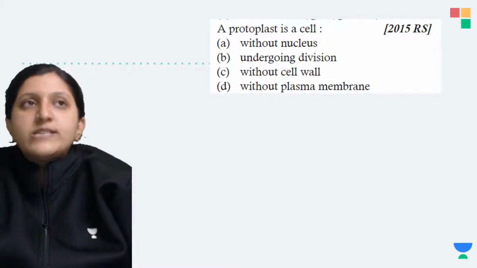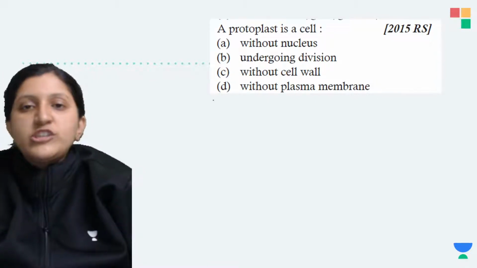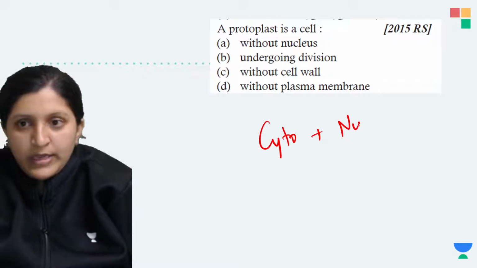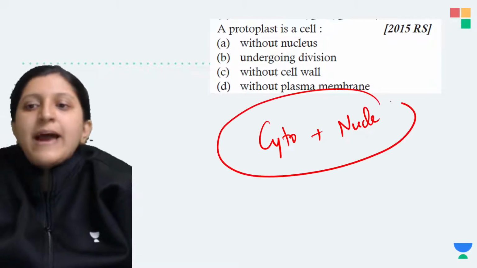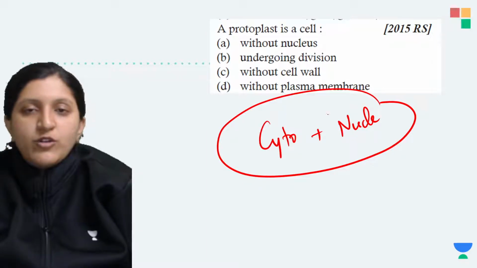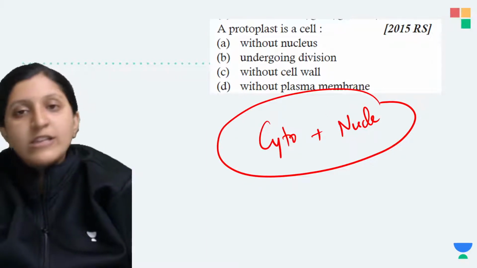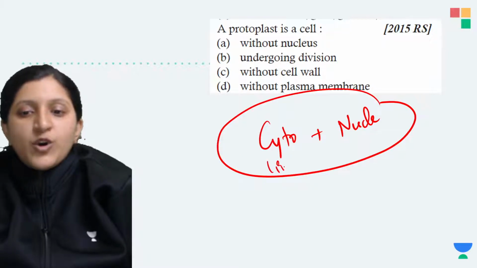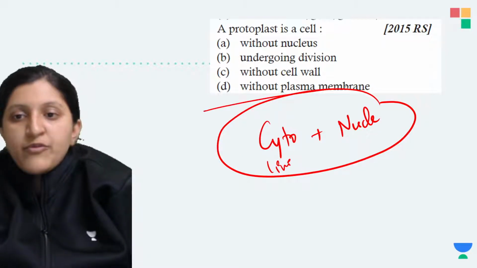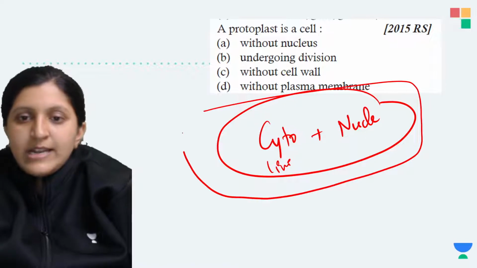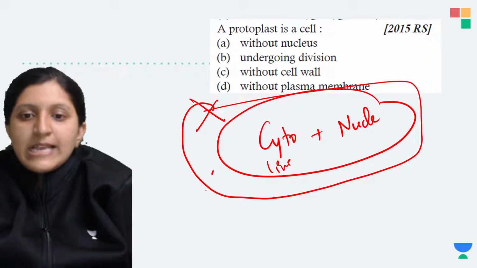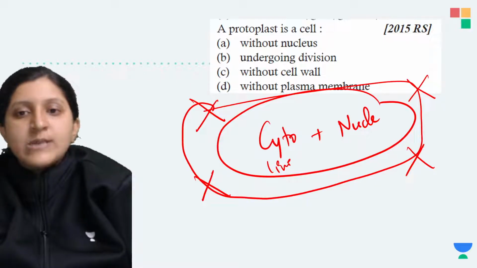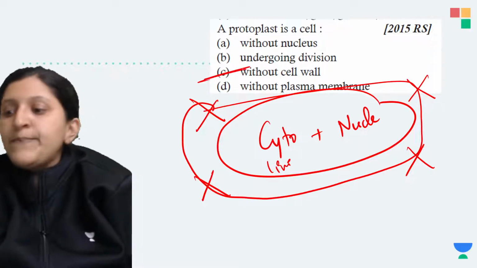So protoplasm or a protoplast, when we mention, this is basically cytoplasm and then the nucleus, which is covered by a nuclear membrane, the plasma membrane or the cell membrane. So that means this is all a living content of the cell. So cell wall, if it is there, this is a dead one. So cell wall is basically a dead one. So now when we mention a protoplasm or a protoplast, it is without the cell wall.